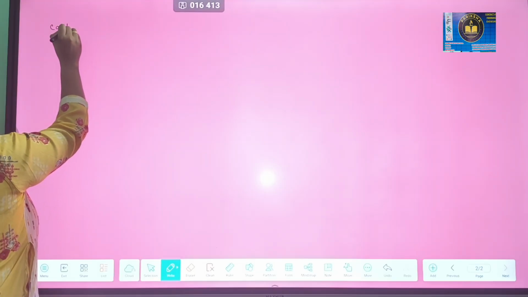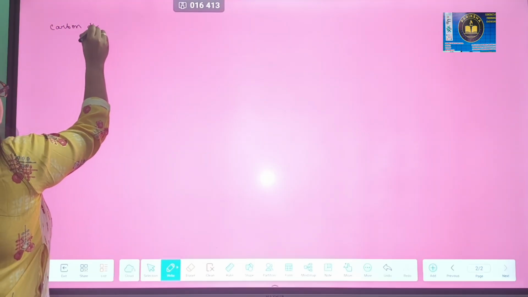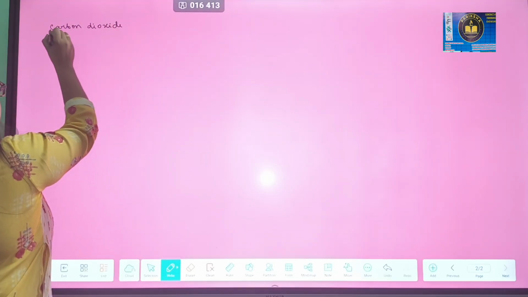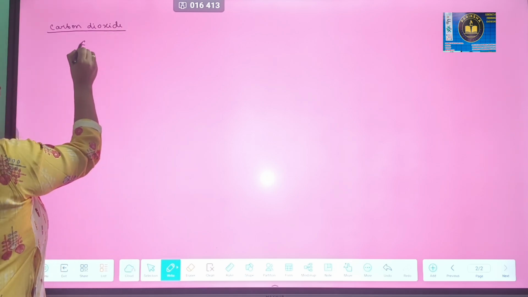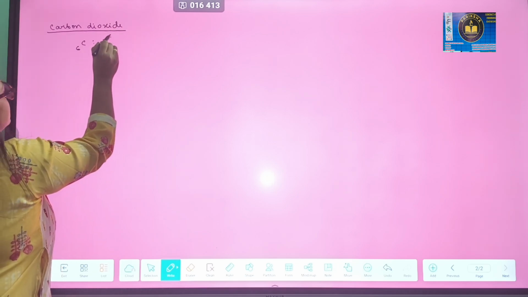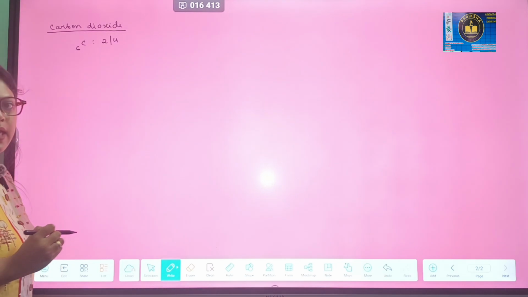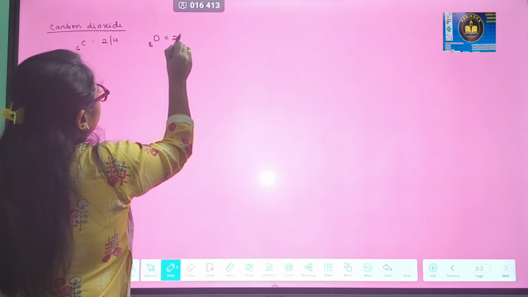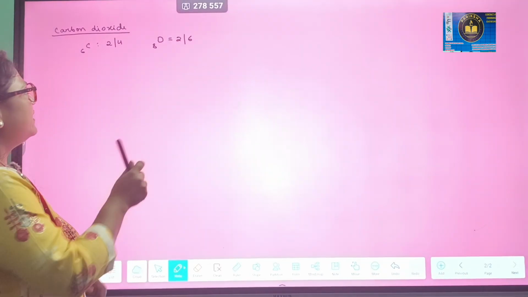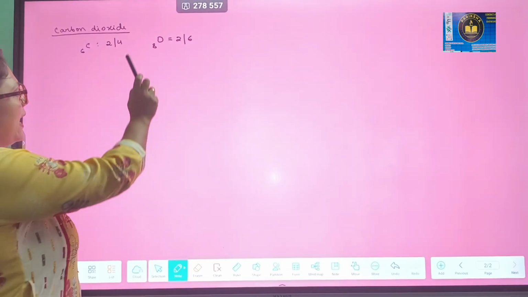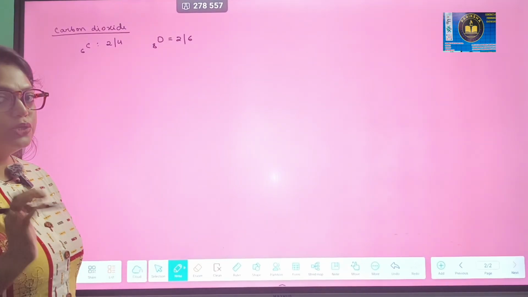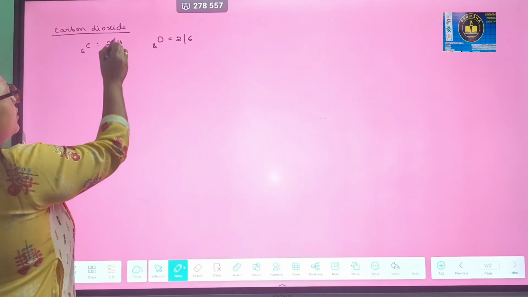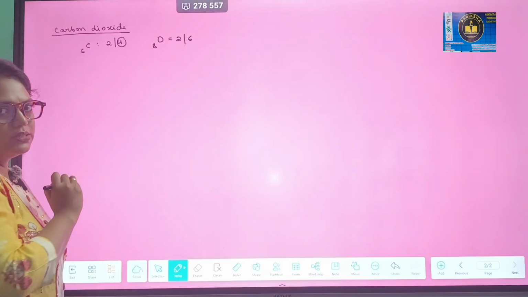For example, we are moving to carbon dioxide next. We know carbon has 2,4 electronic configuration, and oxygen, with atomic number 8, is 2,6. So carbon has 4 valence electrons and it requires 4 more to attain the octet, right?